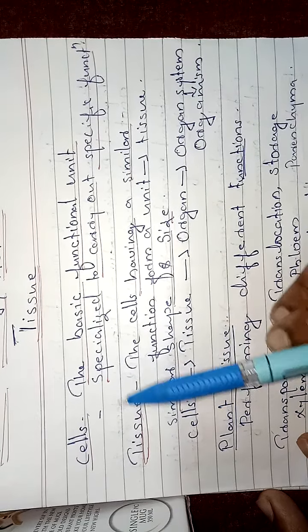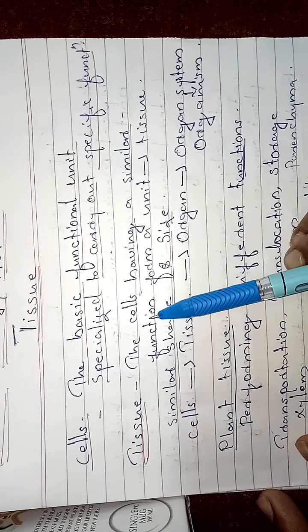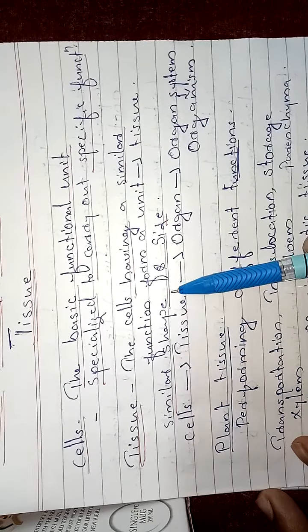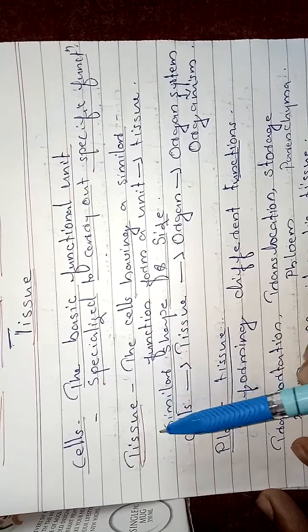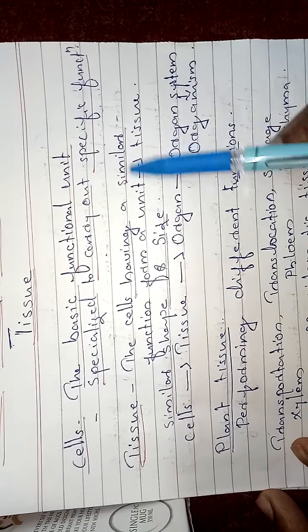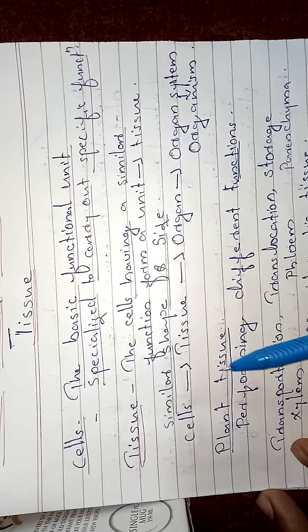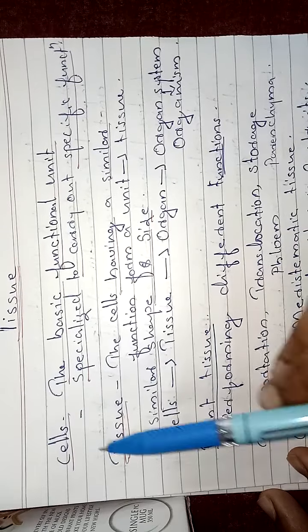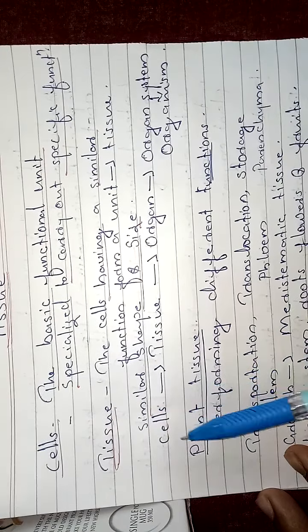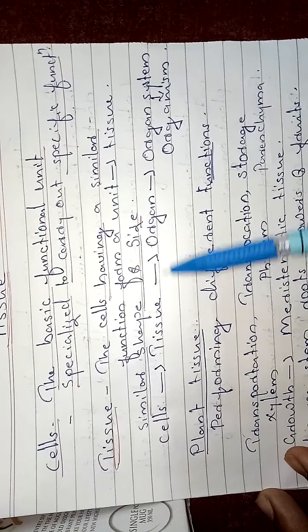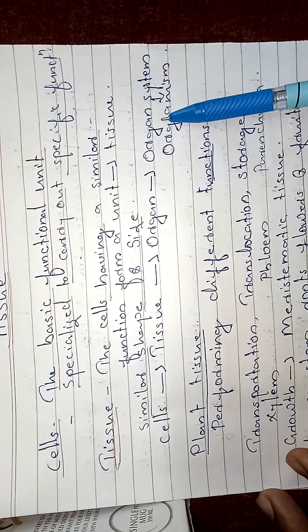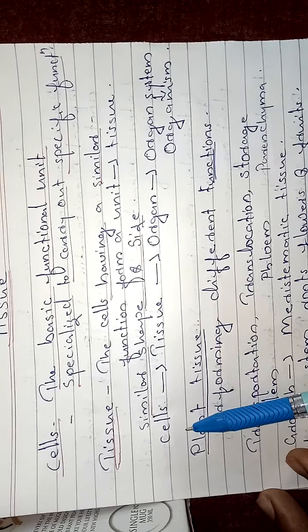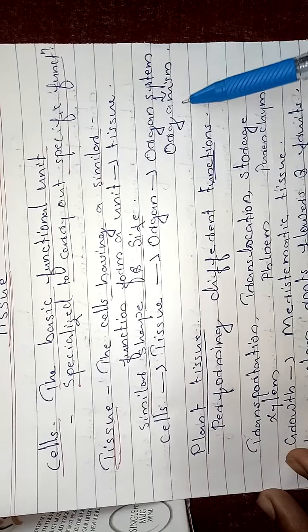Tissue means a group of cells that has a similar function, and almost similar shape and size. So what are tissues? Tissues are cells having a similar function and almost similar shape and size. So cells make tissues, tissues make organs, organs make organ systems, and organ systems make an organism. Have you understood? Cells, tissues, organ system and organism.